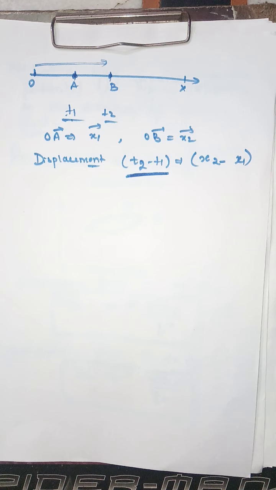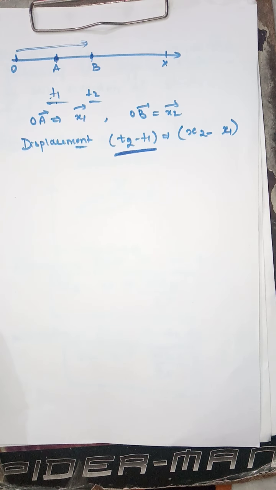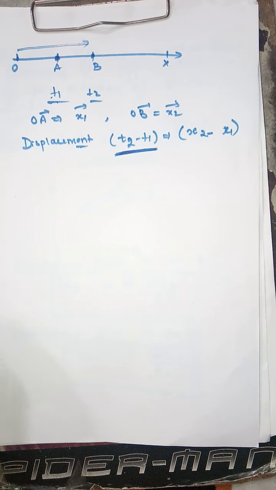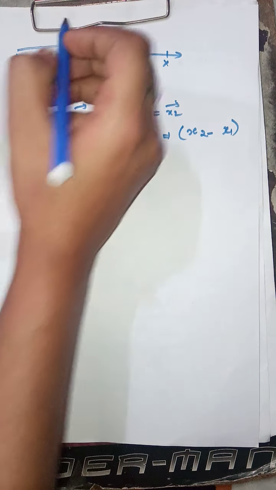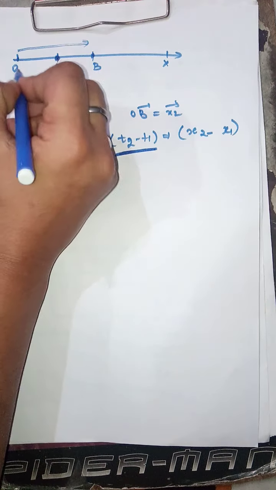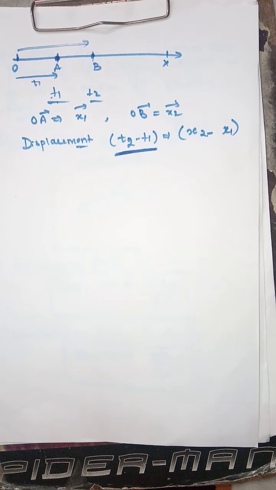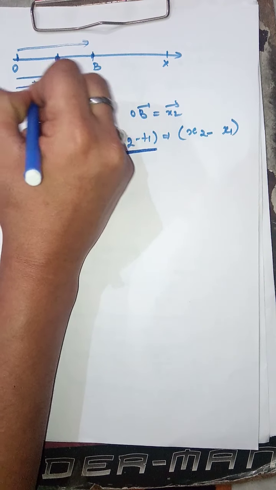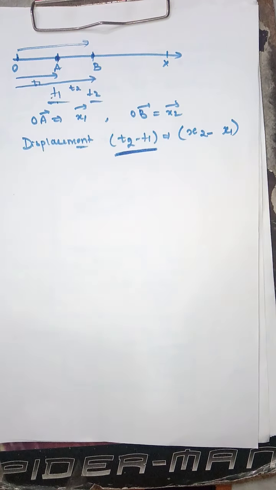Okay. And suppose the time t1 is required to reach point A. From O to A it took us time t1. And time t2 is required to reach point B. We have considered O as our reference point. We are starting from point O only. First we came from O to x1, that is point A, and after that from O to point B. The times taken are t1 and t2 respectively.